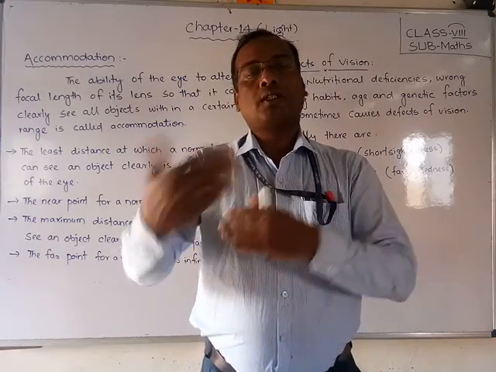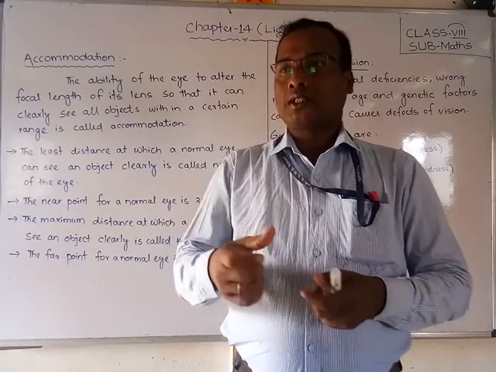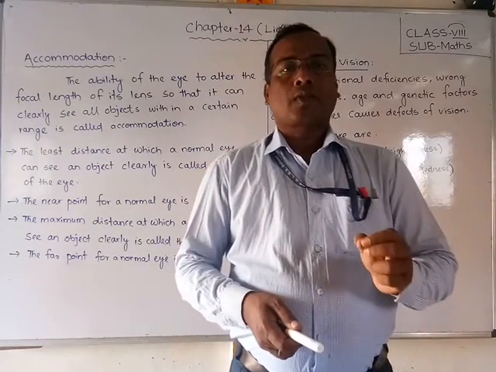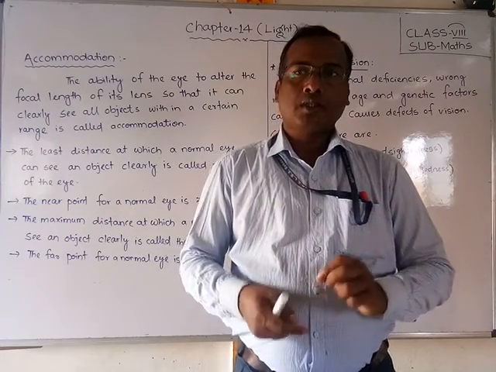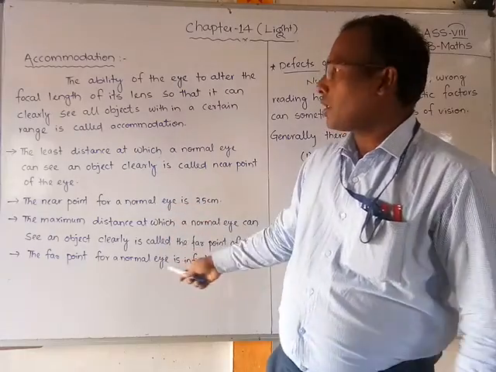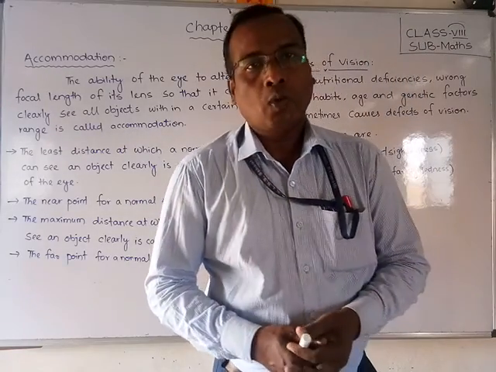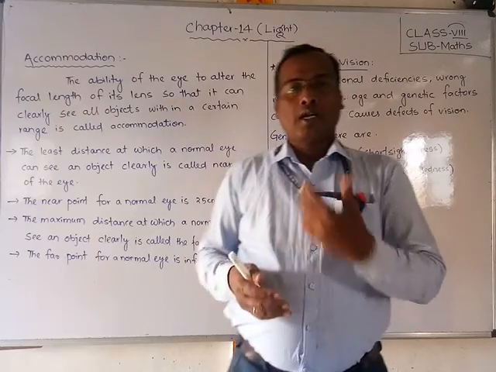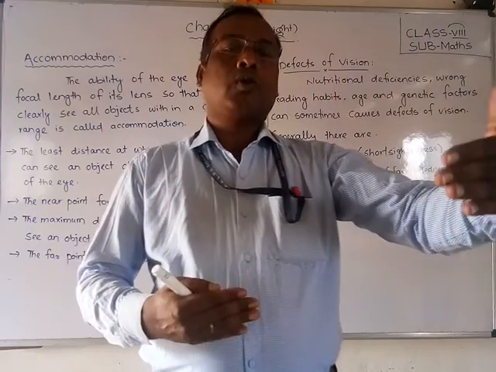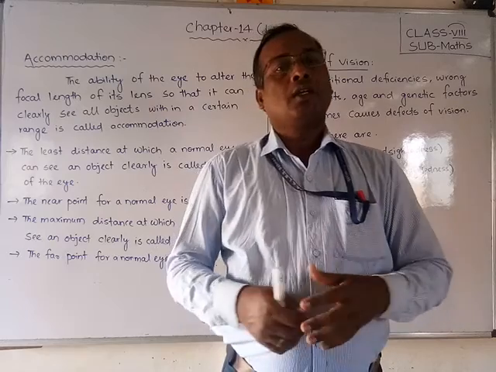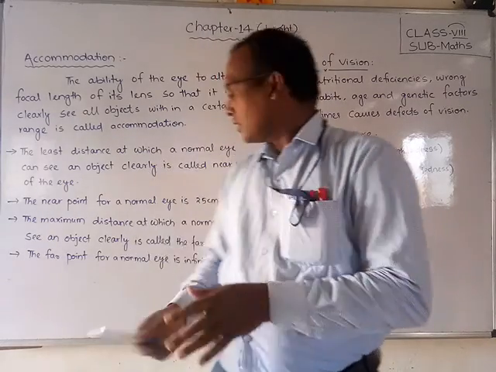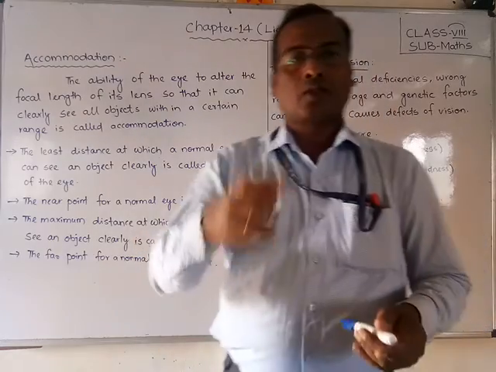The least distance, or near point, of the normal eye is 25 centimeters, and the far point is infinite distance. Okay friends, these are about the accommodation of the eyes, and how the focus comes at the focal point so that we can see the object clearly.